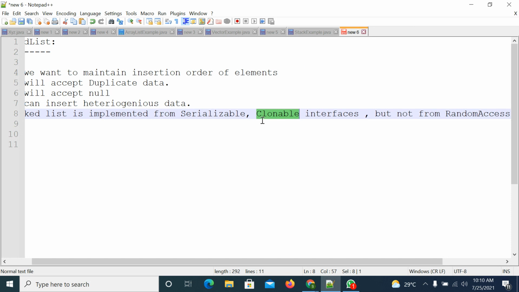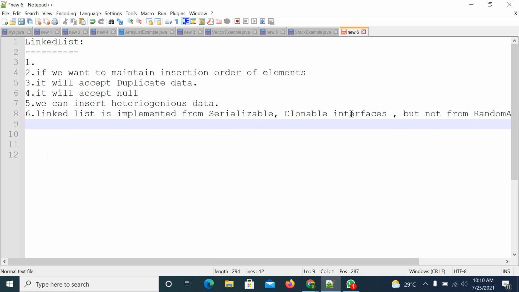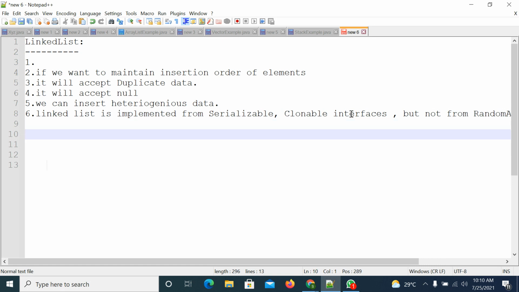So this is not implemented from the RandomAccess interface. Generally we will use a linked list for implementing stacks and queues. In the general data structures subject, for implementing a stack we use stack using arrays and stack using linked list.